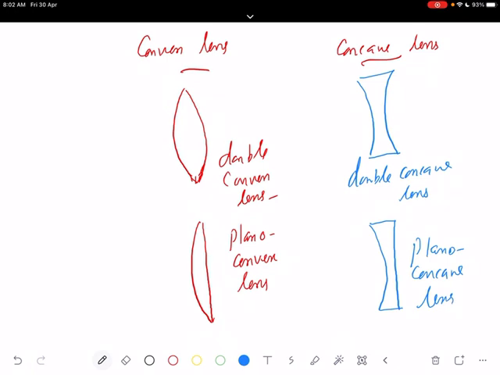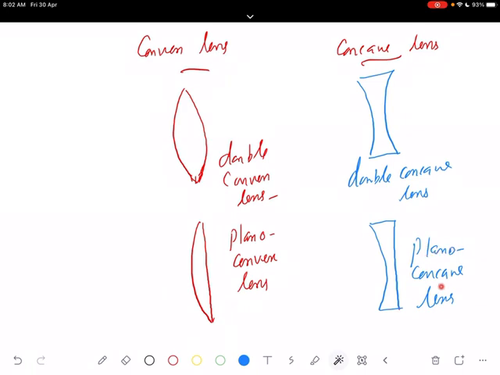So two lenses. First one: both sides are curved outwards, a double convex lens. Usually we say simply convex lens. And if one side is plane, it is a plano-convex lens. Here both surfaces are concave, curved inwards, a double concave lens, or simply we call it a concave lens. And if one side is a plane, that is to be especially mentioned: plano-concave lens.